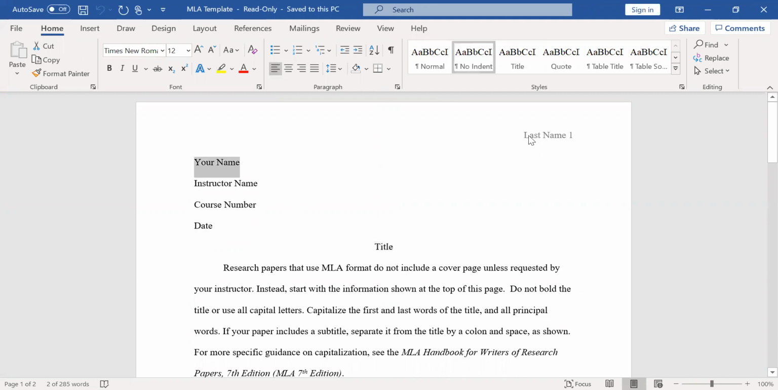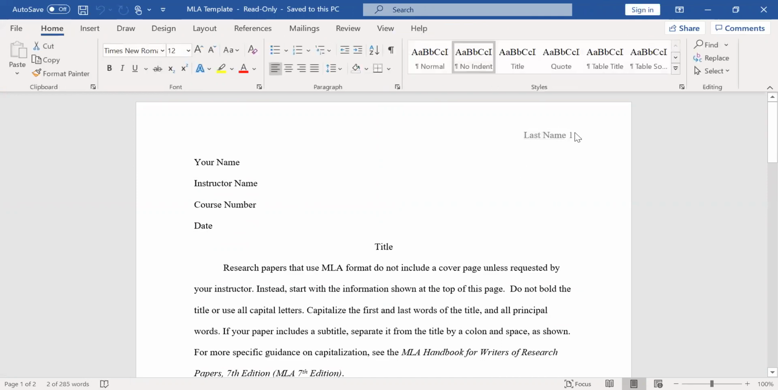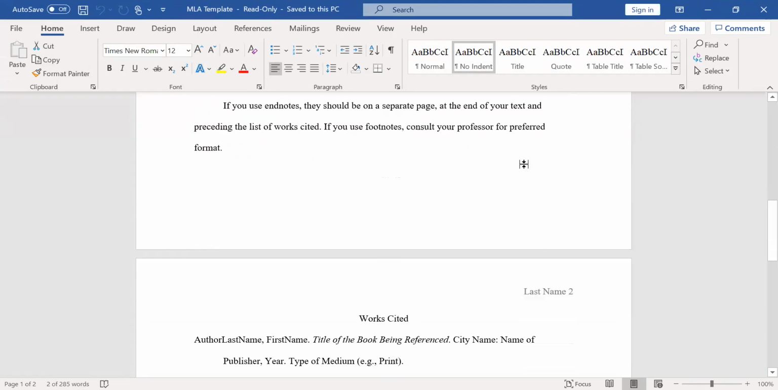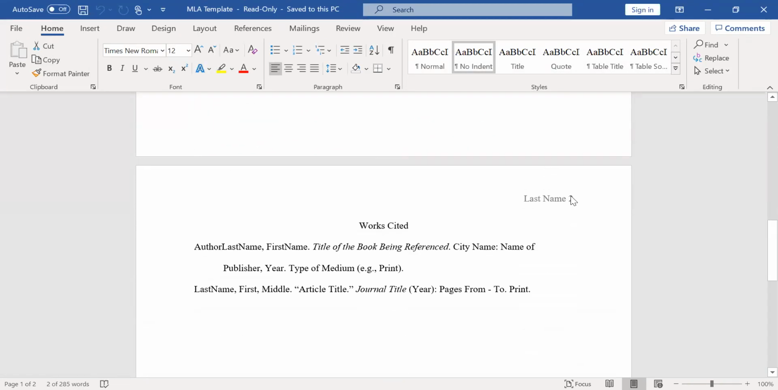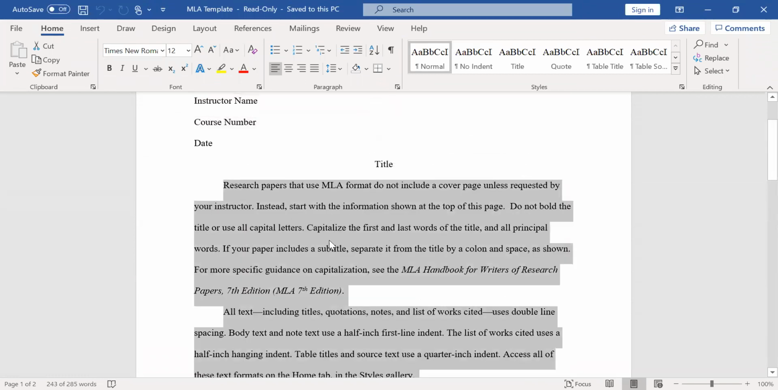And also up here for the last name, you've got to double click twice to get this to open up in the header and just write your last name here. Don't delete the page number. You want to leave that there, because what this is doing is it's going to number your pages and then change the numbers as you go down each page. Notice that here you just have kind of an overview of MLA.